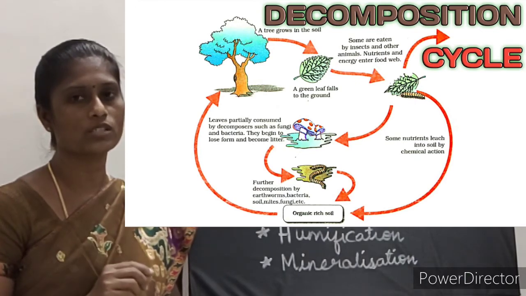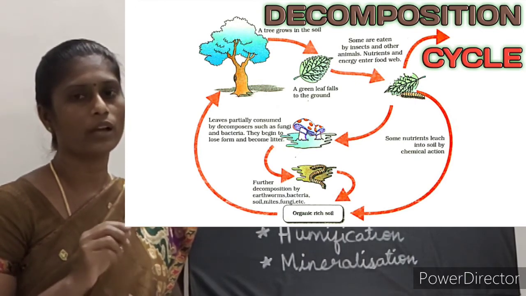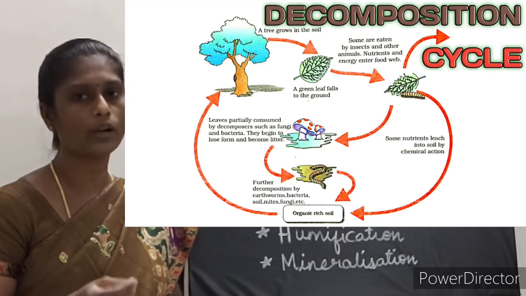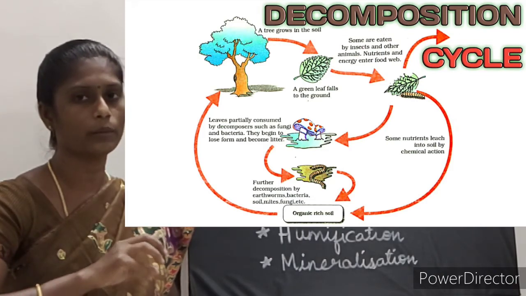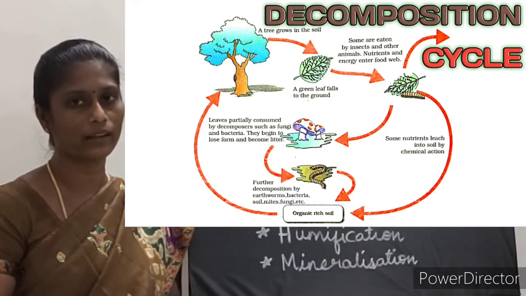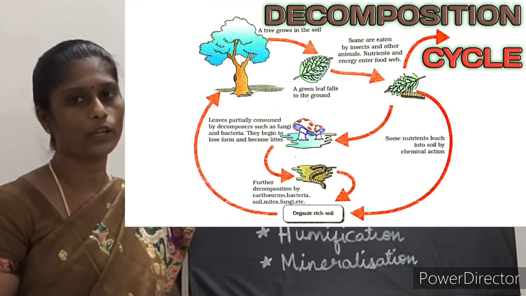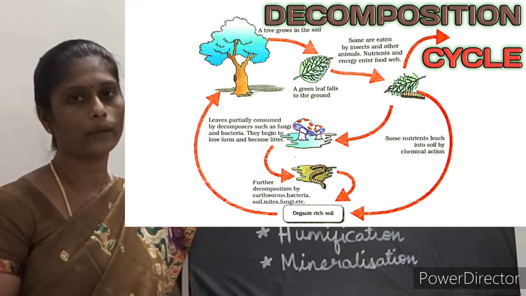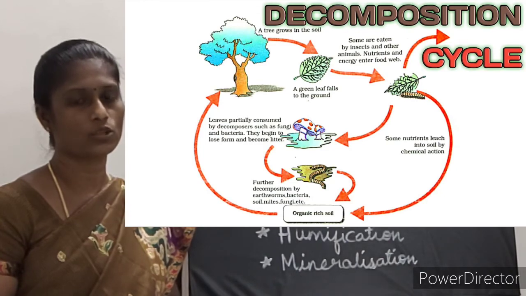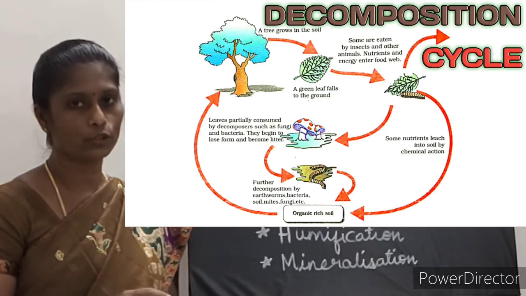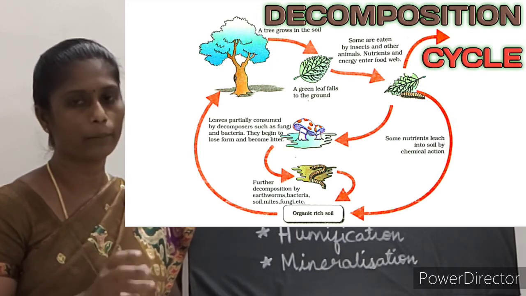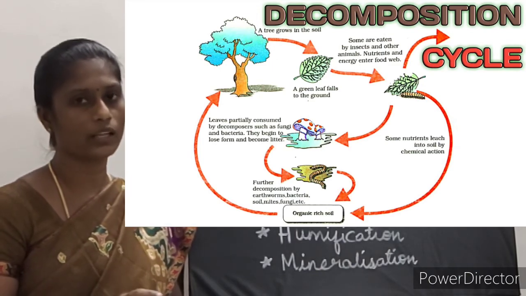Decomposition is a process of breakdown of detritus into simple organic matter by decomposers, that is called decomposition. Here decomposers are microbes such as earthworm, bacteria, fungi and so on. So breakdown of detritus into simple organic matter by decomposers is called decomposition.